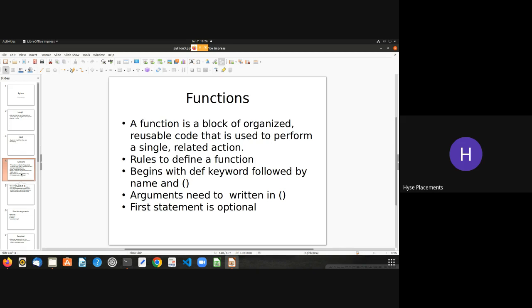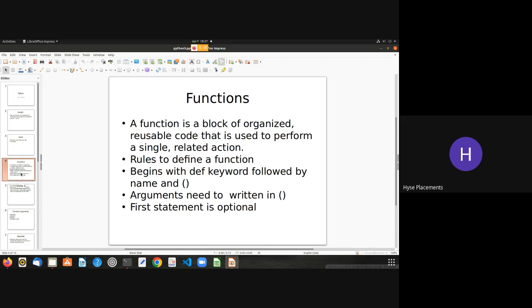So the first point is the definition of the function. A function is a block of organized reusable code that is used to perform a single or related action. So function is nothing but a code which we reuse always.